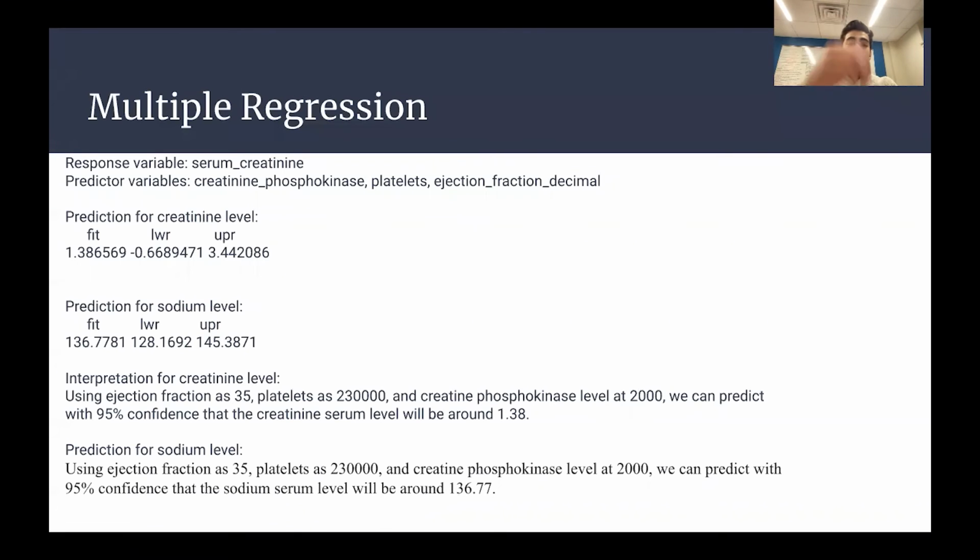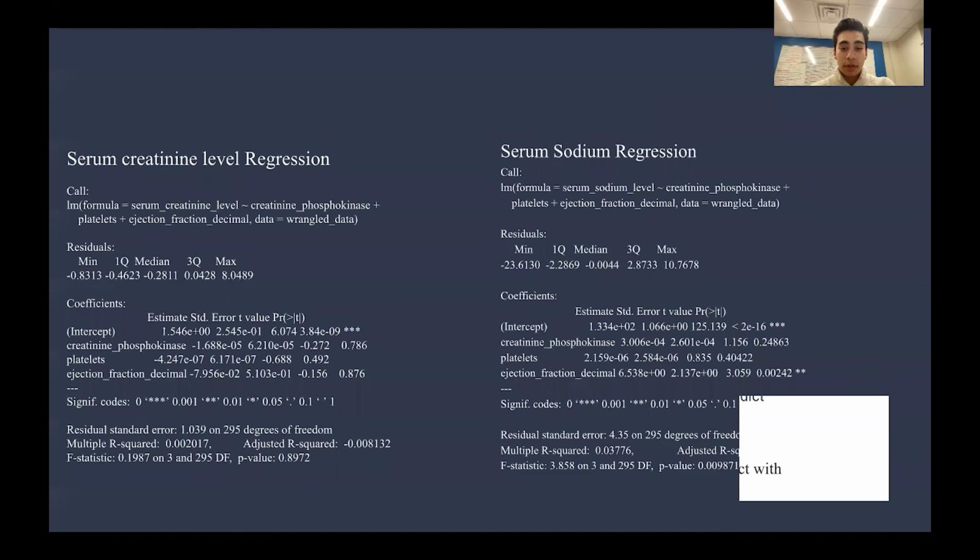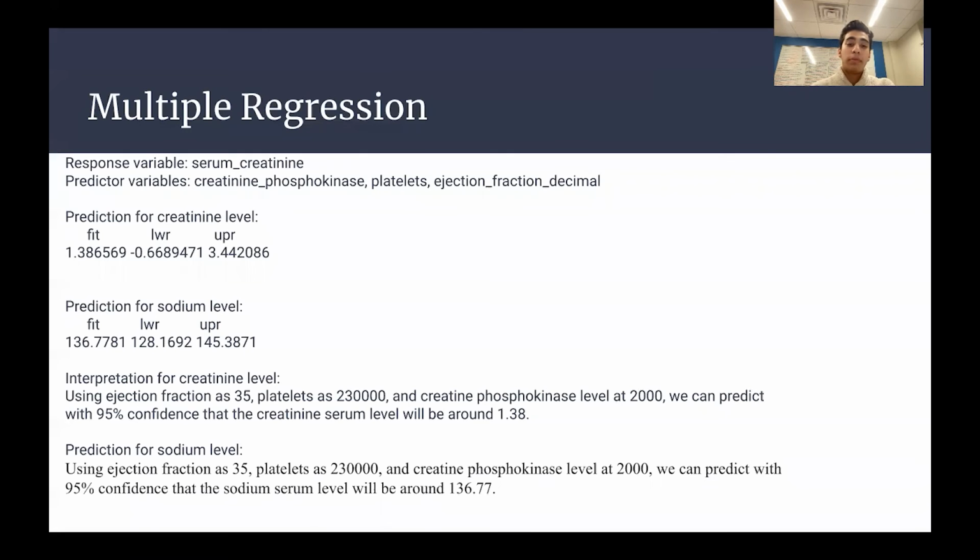So we decided to create a multiple regression for predicting the creatinine serum and sodium serum levels because there are multiple predictors that correlate with both of them. Specifically, creatinine phosphokinase, platelets, and ejection fraction decimal are variables that contribute to predicting both levels. For the predictor data set, we set the creatinine phosphokinase equal to 2,000, the platelets equal to 230,000, and the ejection fraction decimal equal to 0.35, as you can see in this slide, to predict the creatinine and sodium levels.